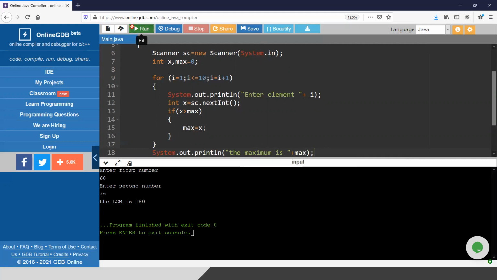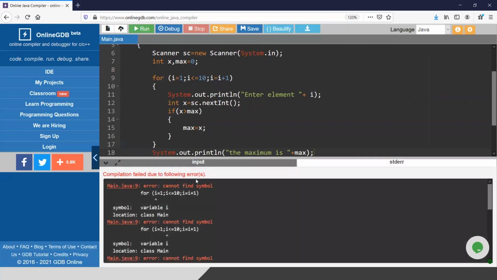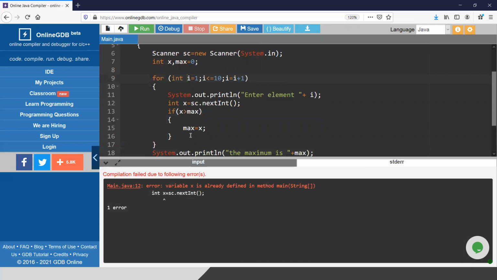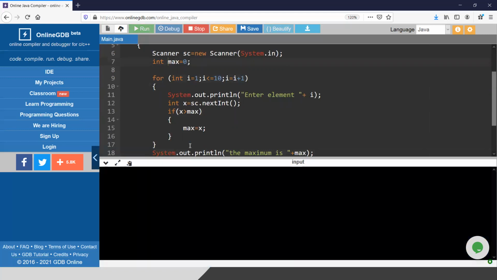Okay, let me run the program once again. What happened? Okay, I have not introduced x. This is a common problem for me. Now, what else? int x, I have introduced it. Okay, sorry. I do not need to introduce it here, because I have introduced it inside the for loop, and I do not have any work for x outside of the loop.